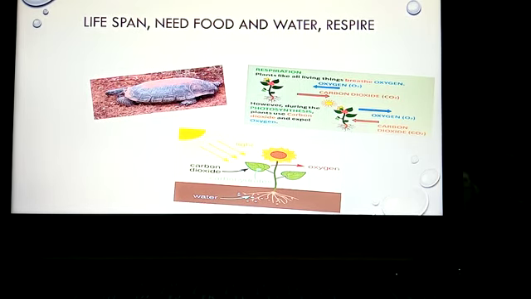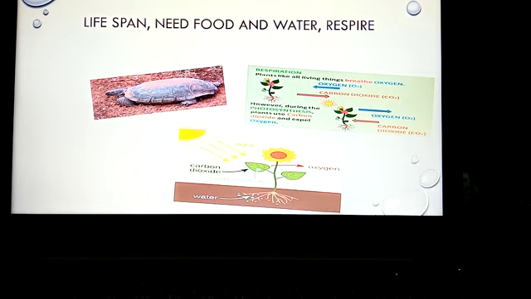The third one is respiration. Plants, like all living things, also breathe oxygen. Plants take in oxygen and give out carbon dioxide. However, during photosynthesis, plants take carbon dioxide and give out oxygen. During respiration, like animals, plants also respire. They take in oxygen and give out carbon dioxide.